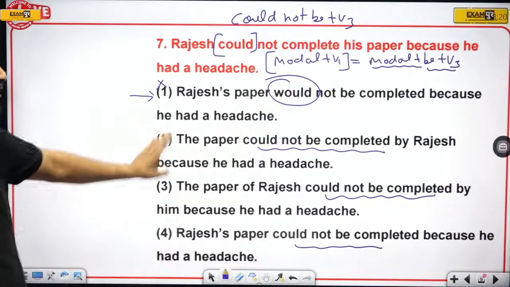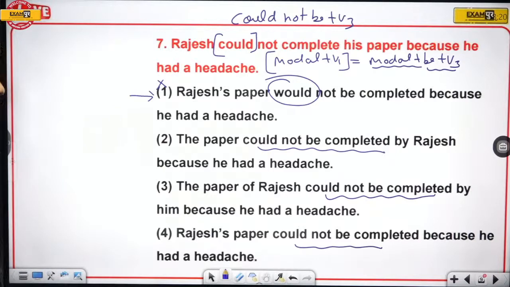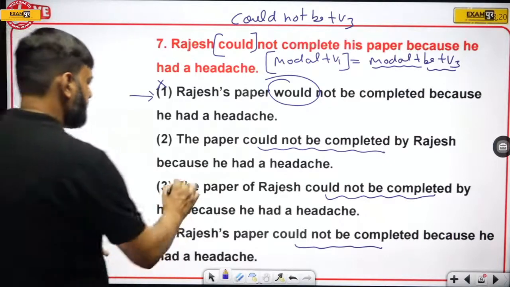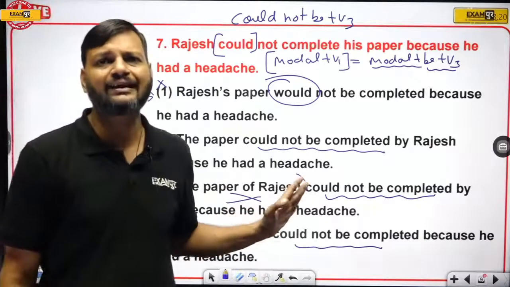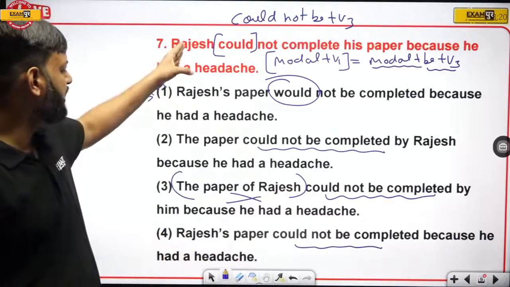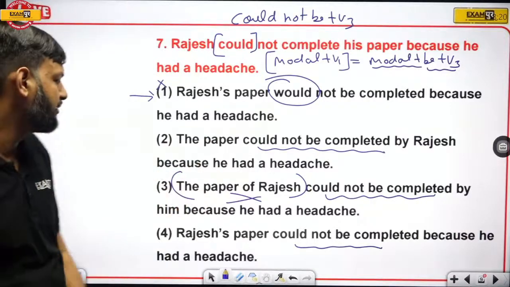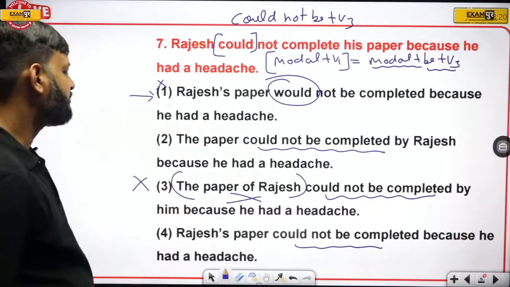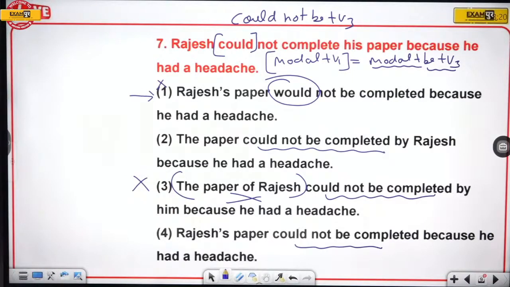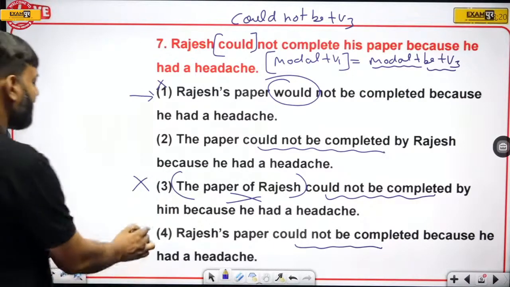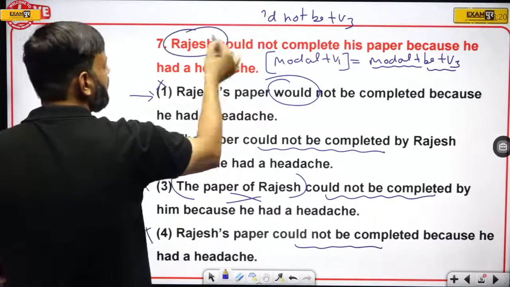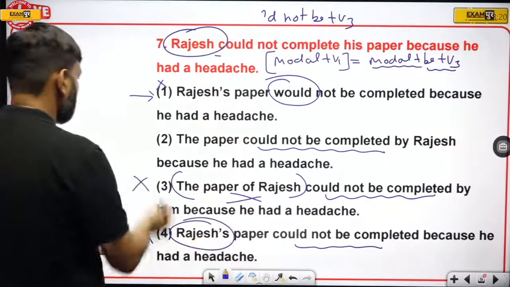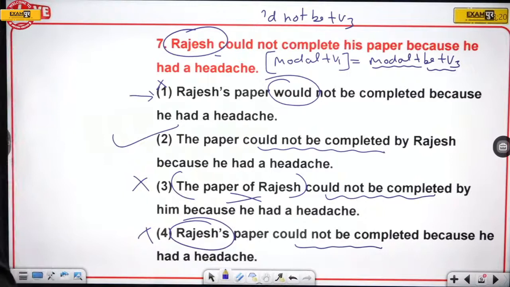So the second sentence reads, the paper could not be completed by Rajesh because he had a headache. The paper of Rajesh. This makes no sense. You cannot shuffle the words like this. So eliminate this. Now Rajesh's paper could not be. This sentence also does not make any sense since the question does not have an apostrophe, so you cannot add it. So option number 2 is the right answer.